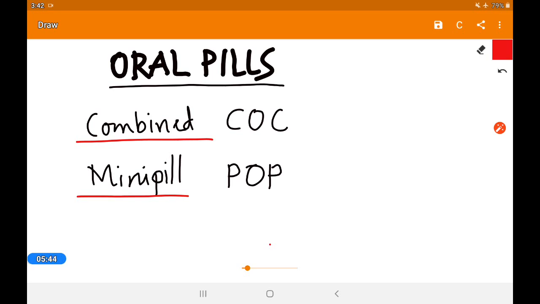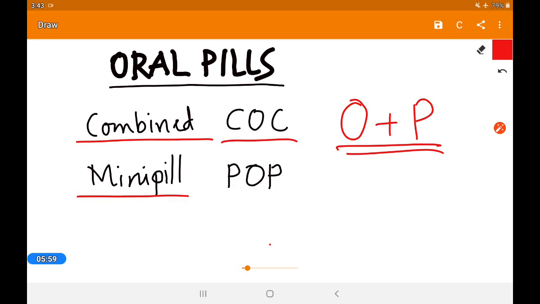The combined pill, the combined oral contraceptive, COC, means that estrogen and progesterone are found in equal amounts, synthetic estrogen and synthetic progesterone. All these are collected from plants and combined in that form.